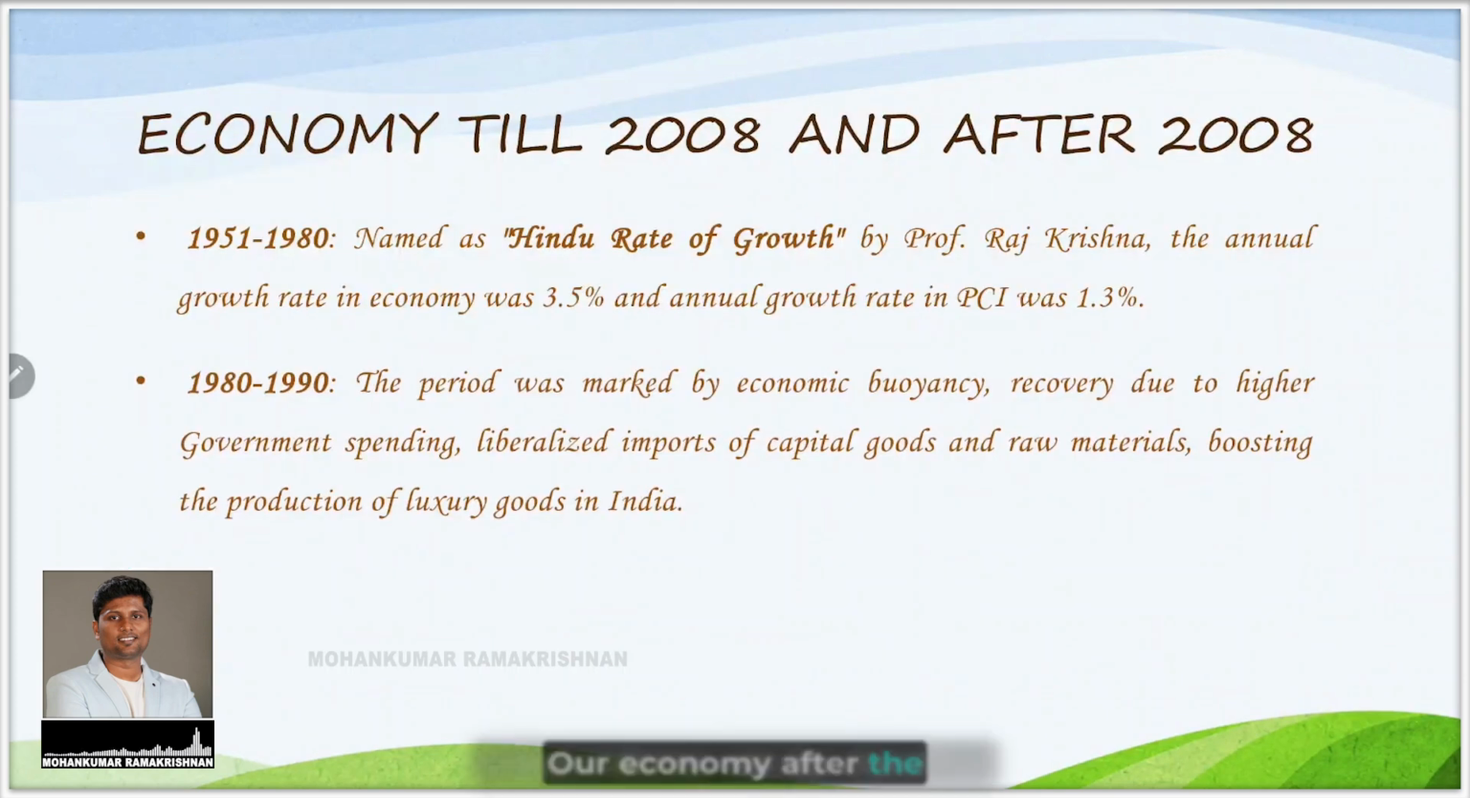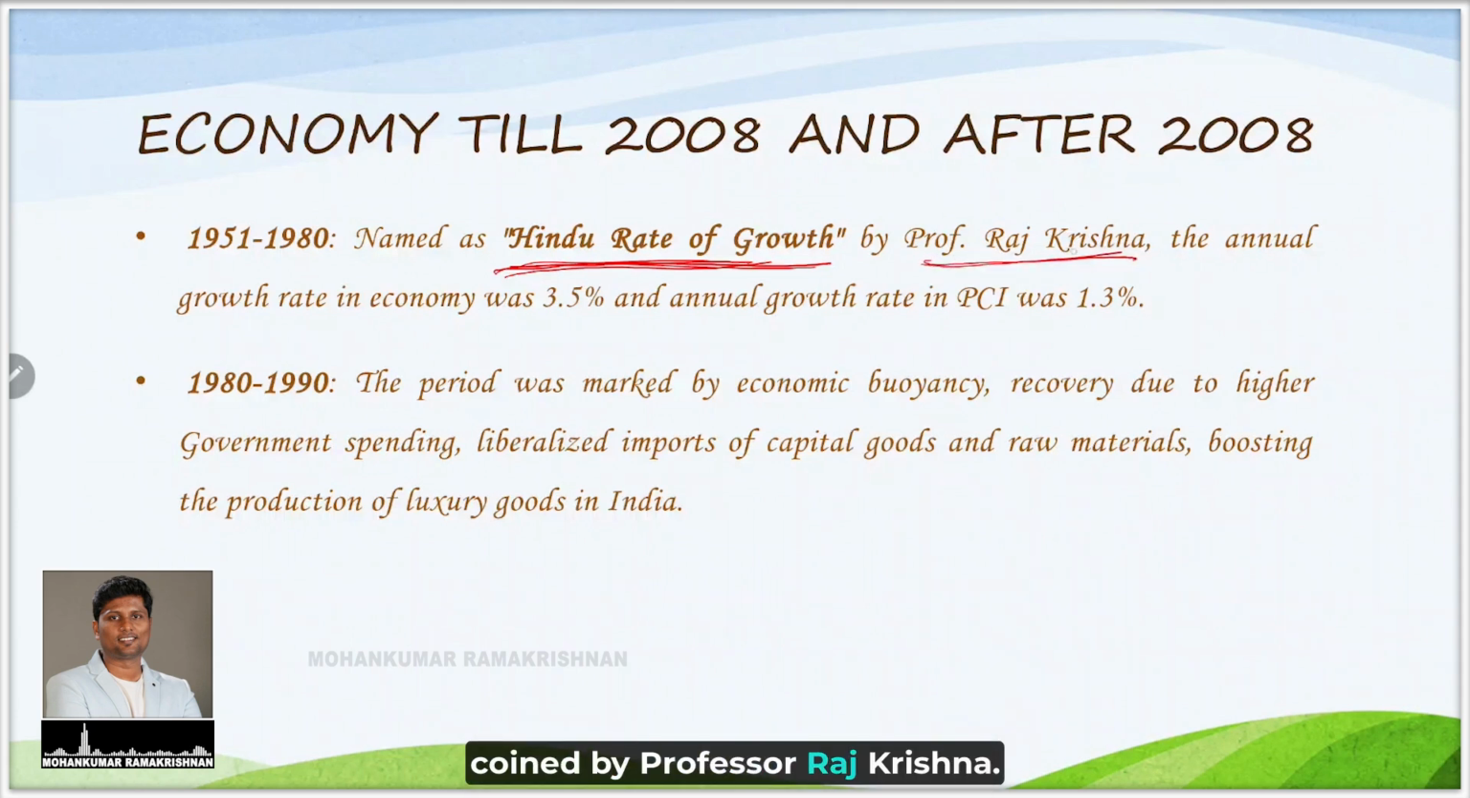Our economy after independence can be classified into several periods. 1951 to 1980, we call this the Hindu rate of growth. This Hindu rate of growth was coined by Professor Raj Krishna. So this is one area where you need to concentrate. A person is coining something, so huge chances of this becoming a question in the JAIIB paper is evident. Professor Raj Krishna termed this 30-year period, 1951 to 1980, as the Hindu rate of growth, and there our growth in the economy was 3.5% and annual growth rate was 1.3% with respect to per capita income.